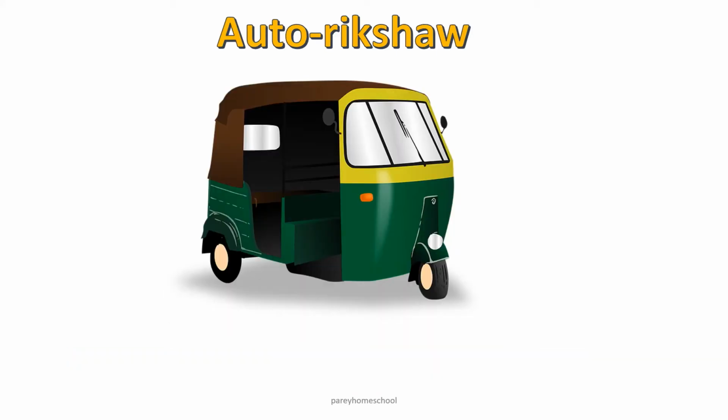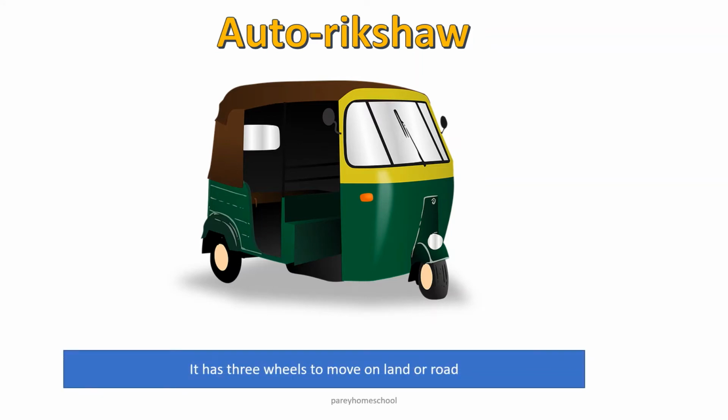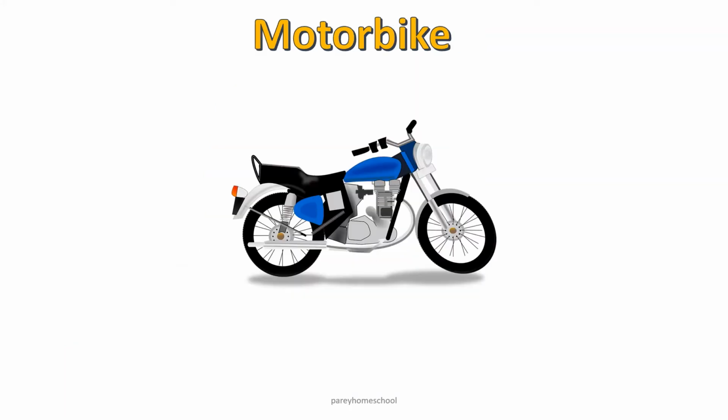This is auto rickshaw. Auto rickshaw has 3 wheels to move on the land or on the road. Other than the driver, auto rickshaw can carry 3 passengers from one place to another place.